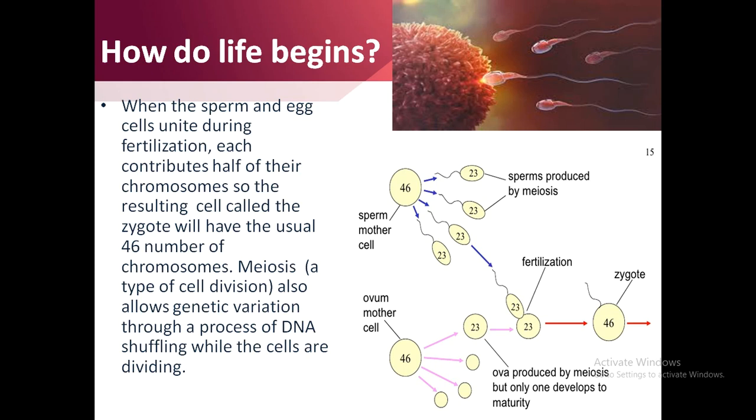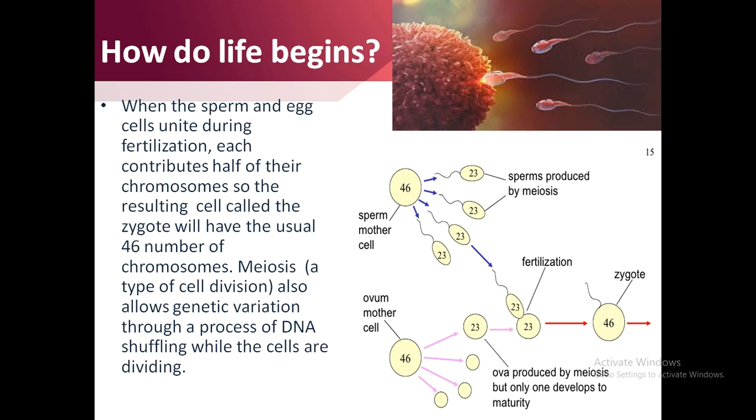How does life begin? Life begins with fertilization, or the fusion of a sperm with an egg cell. Both of them contribute half of their chromosomes, so the resulting cell called the zygote will have the usual 46 chromosomes.